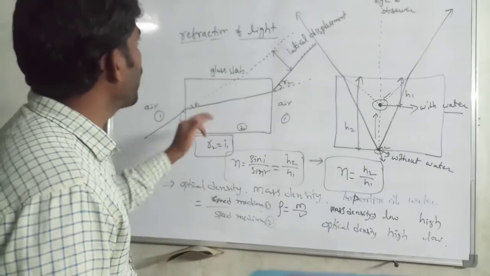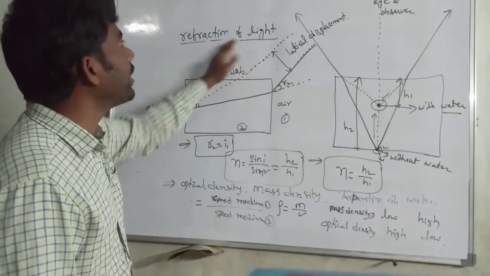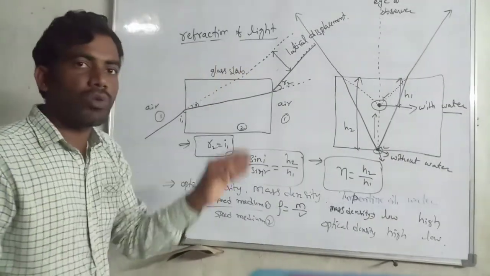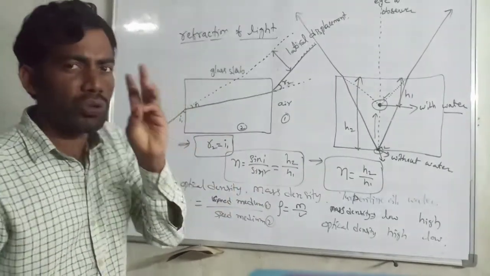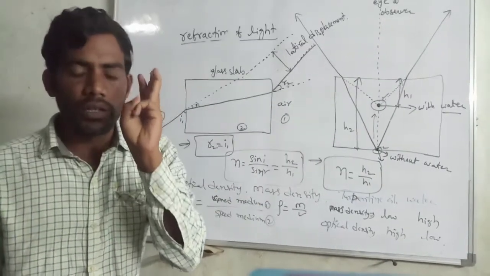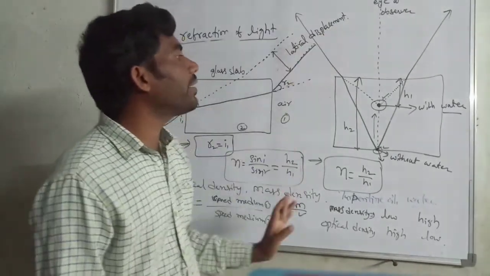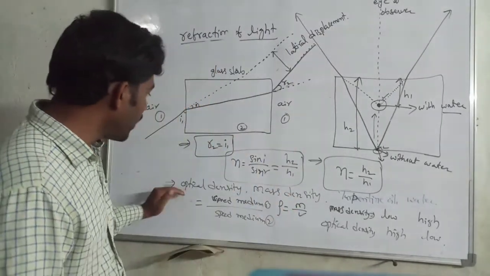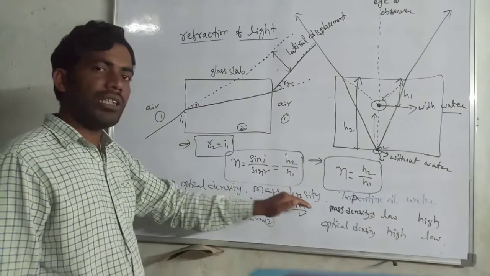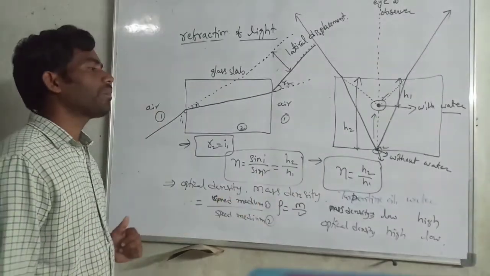In this topic, the refraction of light, we have learned the first term, the refractive index. The second is lateral displacement, and one more is optical density and mass density and the difference between them.